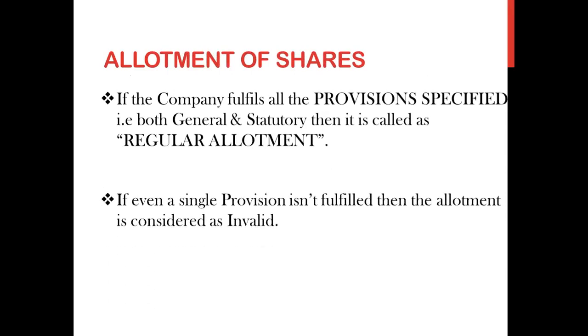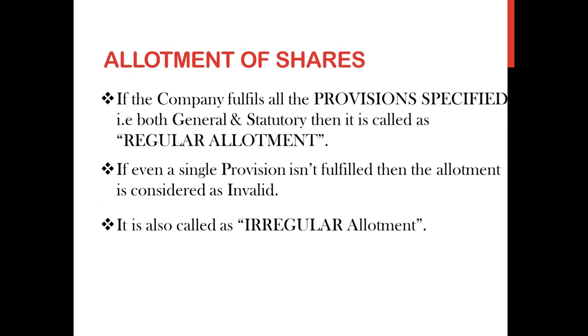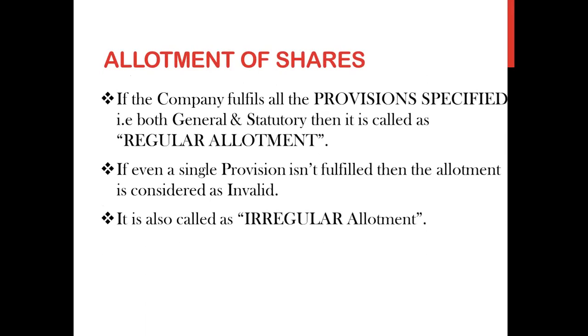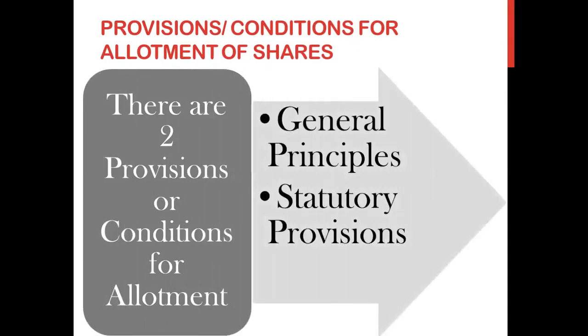Then also, I explained this topic yesterday, class. If the company fulfills all the provisions which are specified, that is both general and statutory, then it is called regular allotment. If not, even if a single provision is not fulfilled, then the allotment is considered invalid and irregular. Now, what were these provisions or conditions? This also we have already finished. So there were two principles, general and statutory.